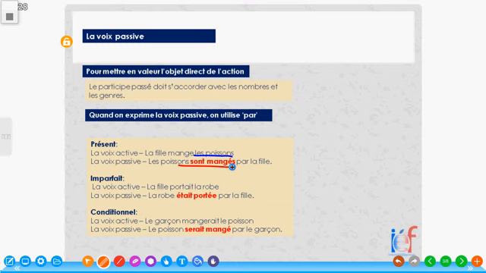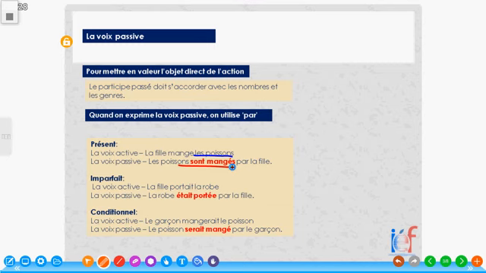In imperfect, this is past continuous, an action that was happening in the past. The active voice is la fille portait la robe. That is, the girl was wearing the dress. La fille portait la robe.